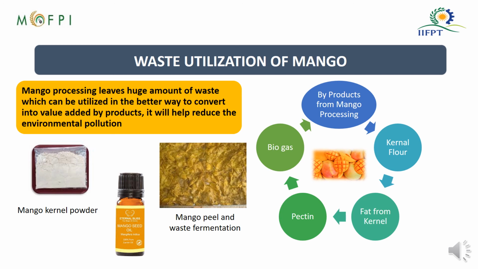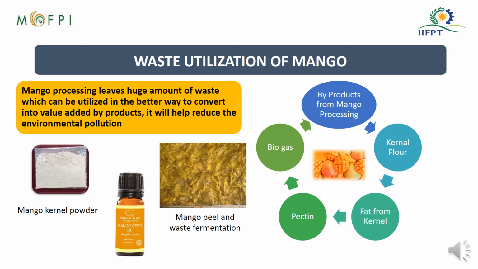So whatever waste we are getting in the mango processing plant, we need to think about its utilization again into different value added products. The mango processing will leave a huge amount of waste which can be utilized in a better way to convert into value added products, and it will help to reduce environmental pollution also.